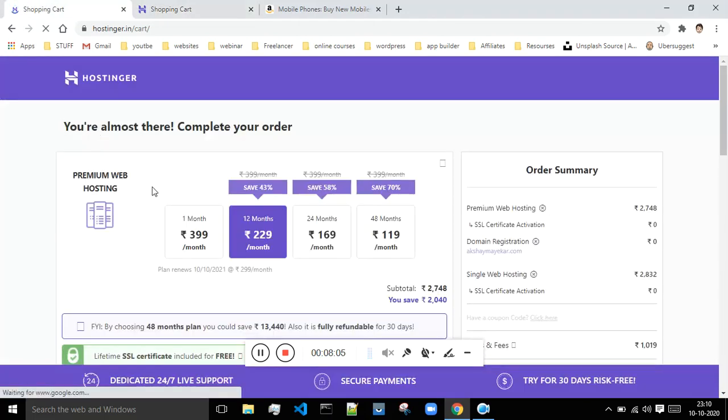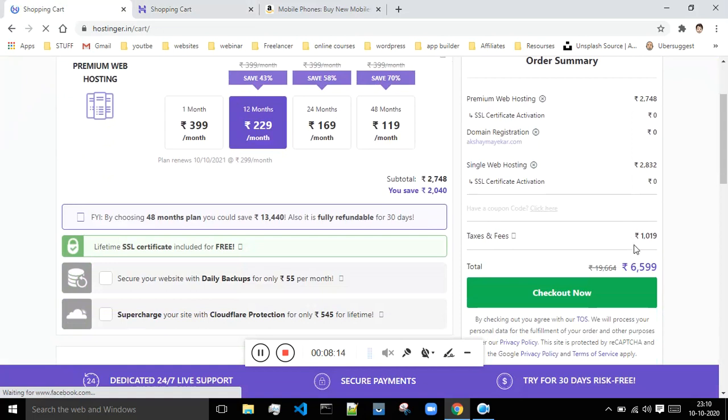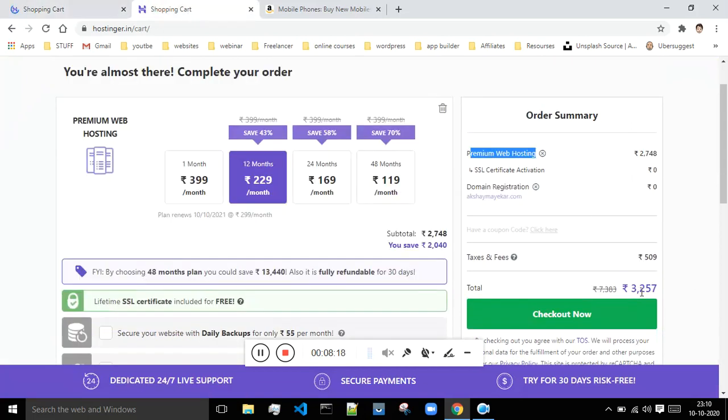But when it comes to the single plan, as can be seen, it is a bit costly. It will cost you somewhere around 6,000. So from my point of view, you should stick to this plan, which will cost you 3,257. If you want, you can go with this plan because we are getting the discount, which is 80% off, and because of that we got a very good discount over here. So please click on checkout now if you want to take the domain name and the web hosting.